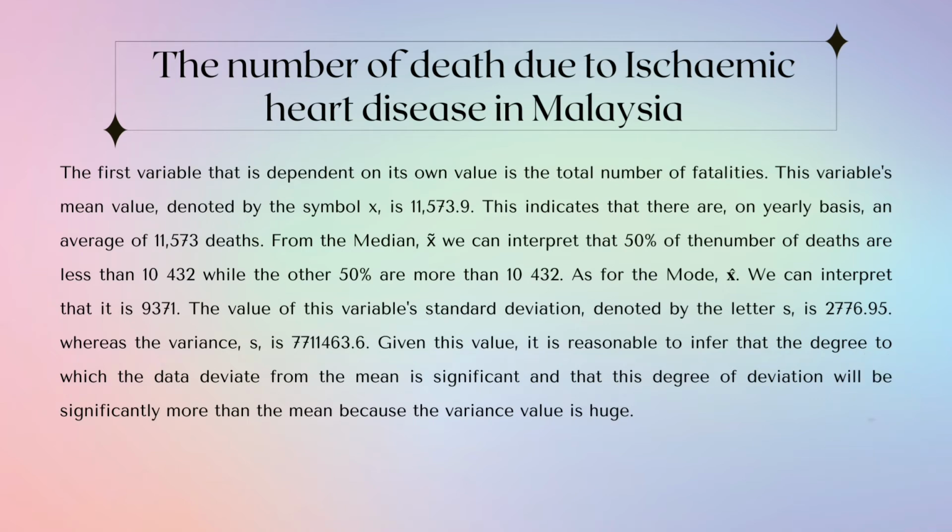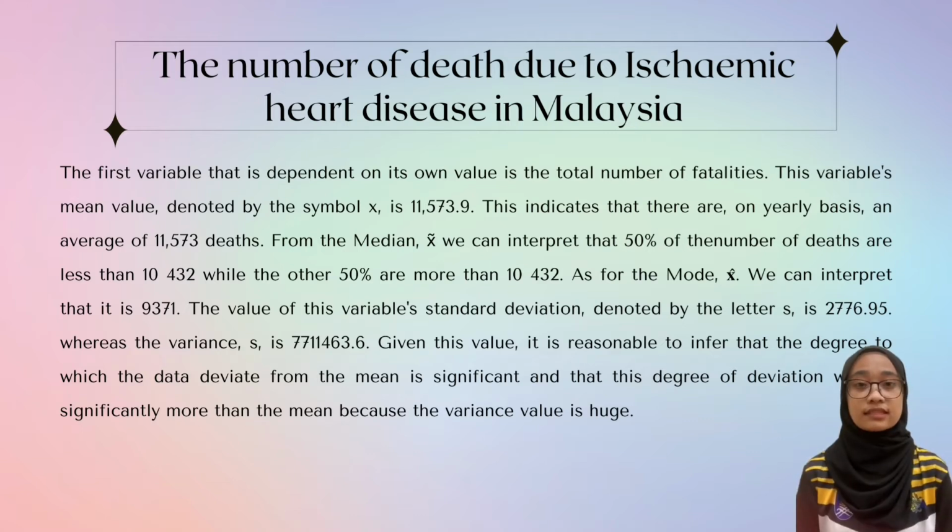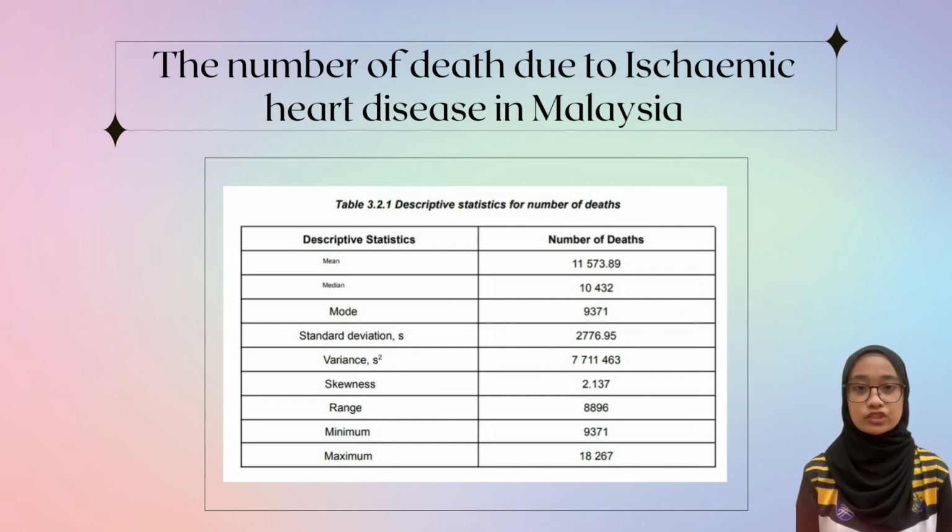Given this value, it is reasonable to infer that the degree to which the data deviate from the mean is significant, because the variance value is huge.